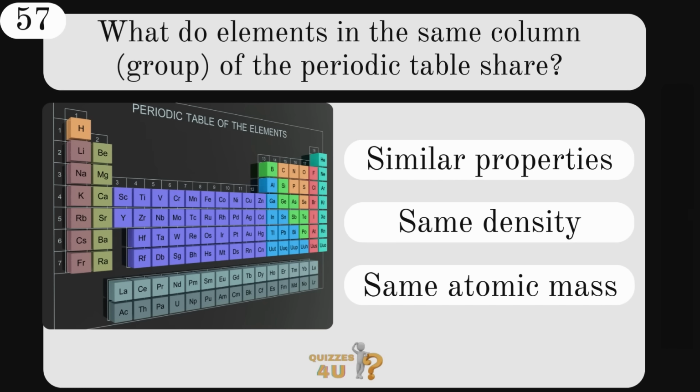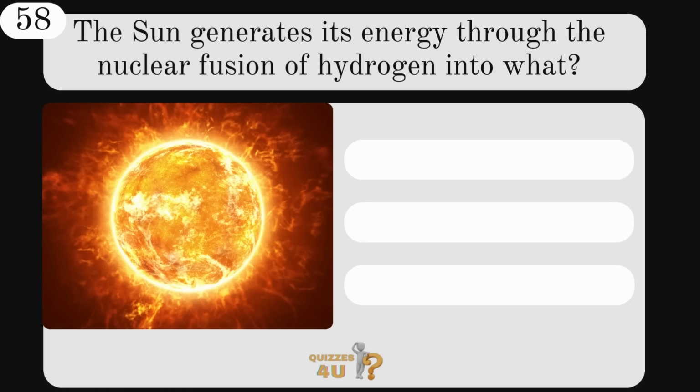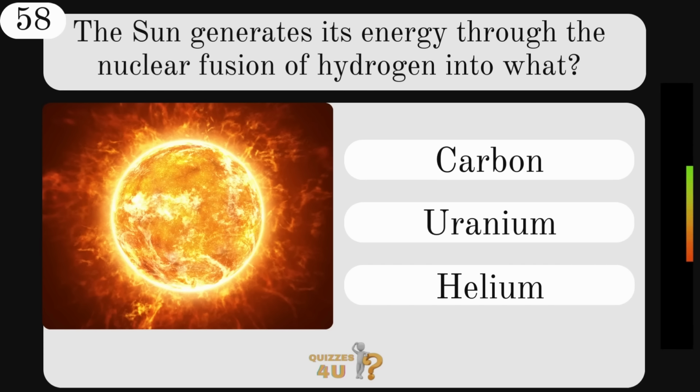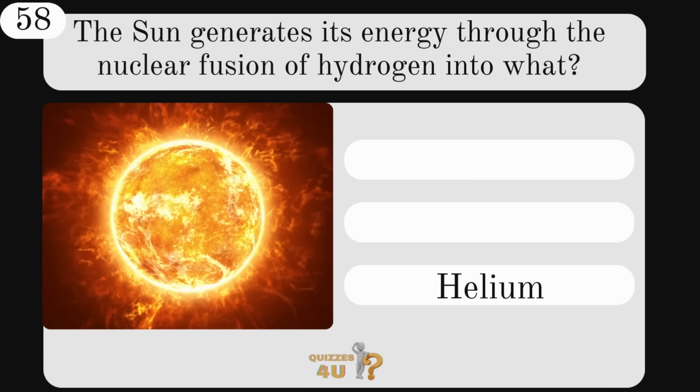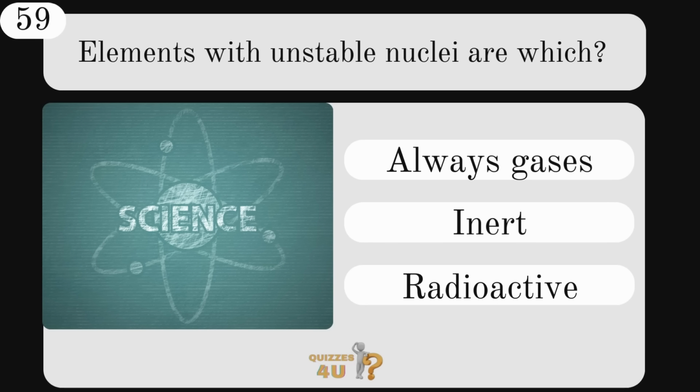The answer, similar properties. The Sun generates its energy through the nuclear fusion of hydrogen into what? Carbon, uranium, or helium? The answer is helium. Elements with unstable nuclei are which? Always gases, inert, or radioactive?